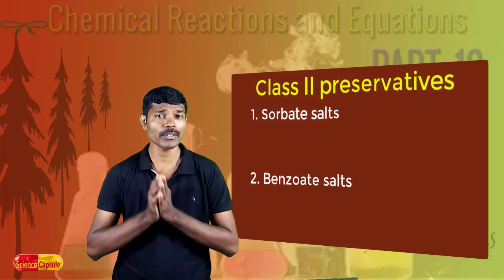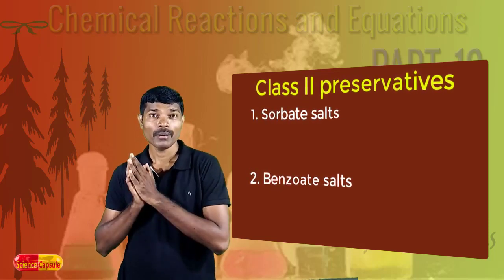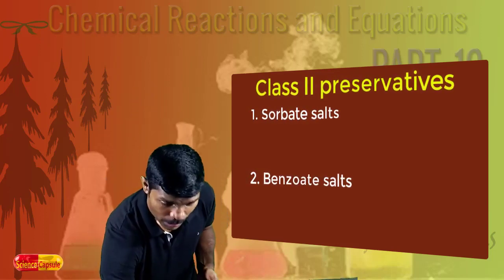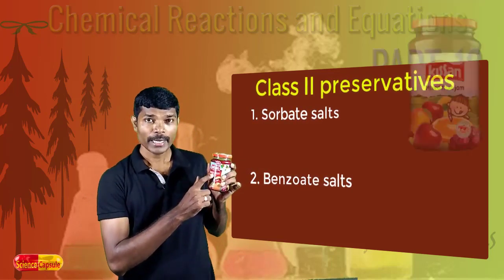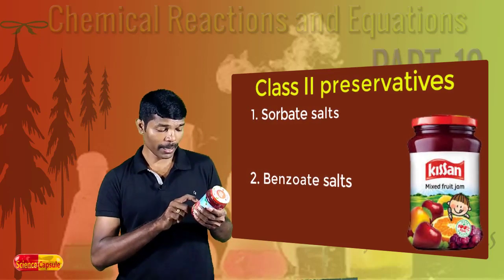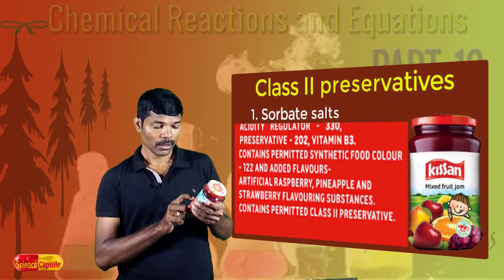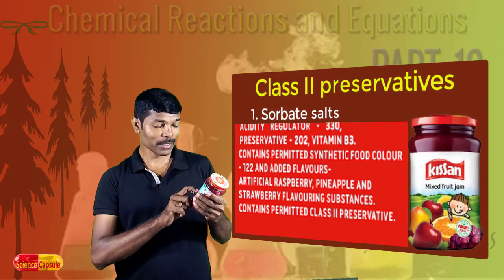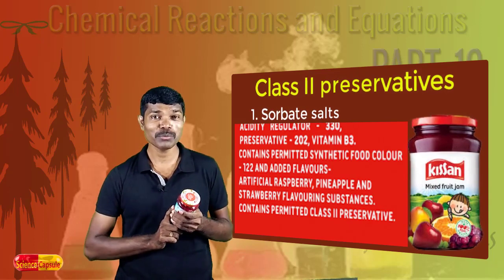These class 2 preservatives are mostly used in food materials such as jam, condensed milk and other substances which are permitted preservatives. Now with an example we try to understand. You are much familiar with this, right? Kisan jam. Let us find out whether preservatives are used in this or not. Here on this label I can find it contains permitted class 2 preservatives. You can see on the screen also the preservative used is with some code, that is 202. 202 is the potassium sorbate.